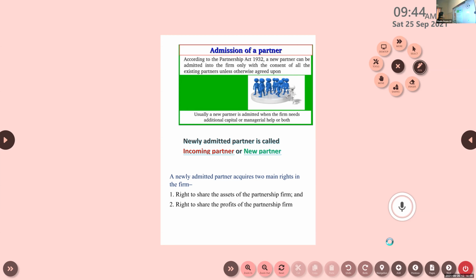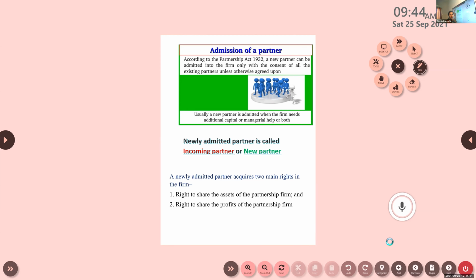Okay, underline. A new partner is admitted for what? Either for additional capital or they require someone who is knowledgeable in this area, who knows accounting well, who has a commerce background. Suppose the existing partners are from a science background.